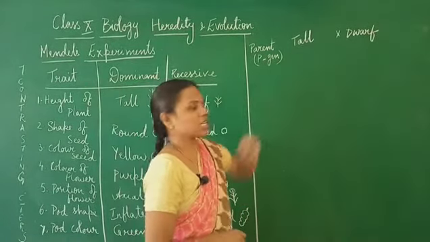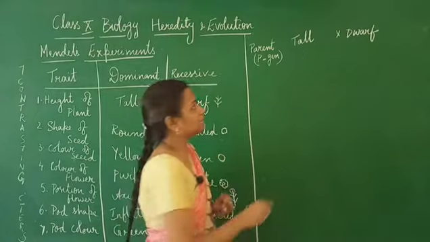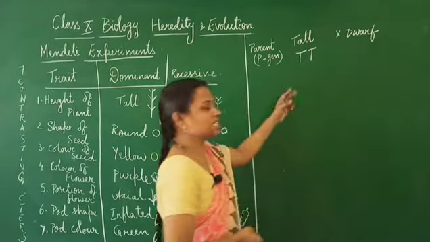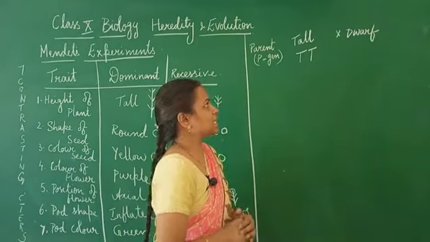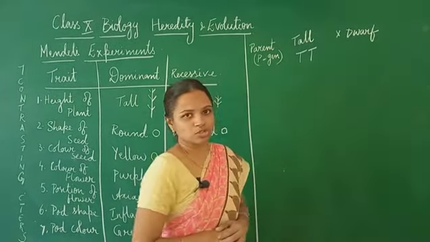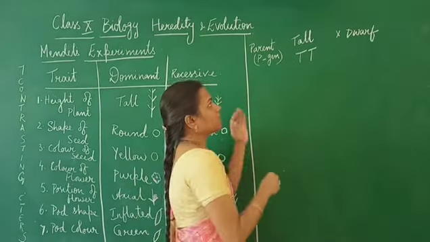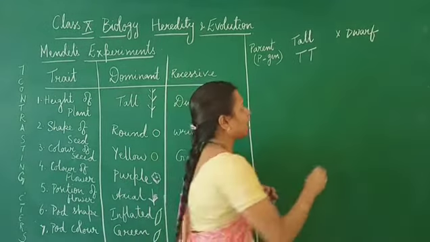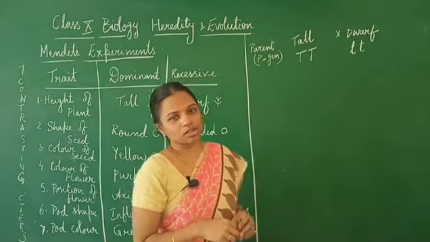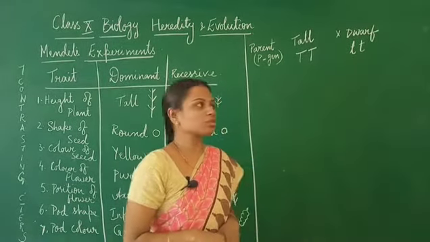The plant which is tall had capital T as the genes on its chromosomes, and the dwarf plant had small t as the genes on its homologous chromosomes.